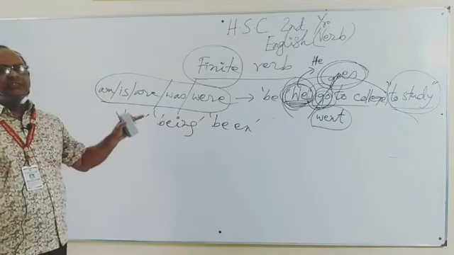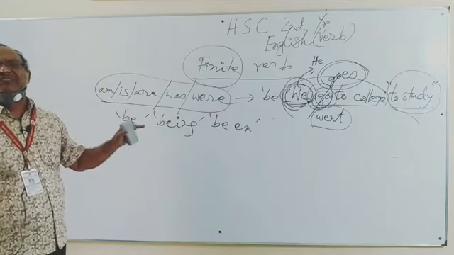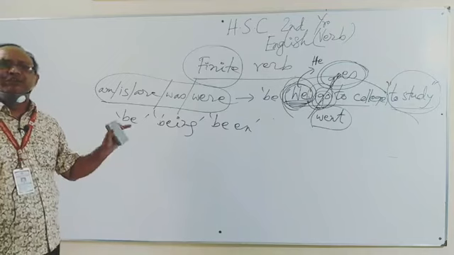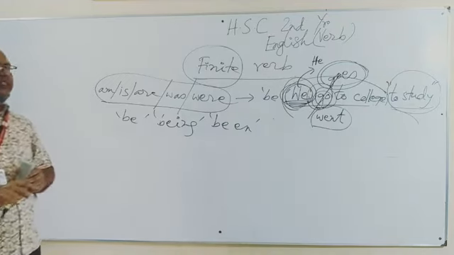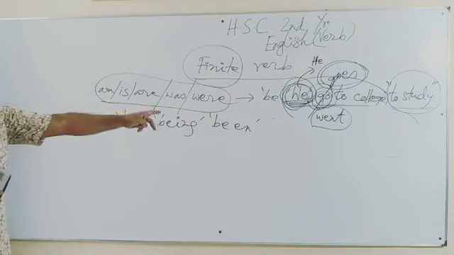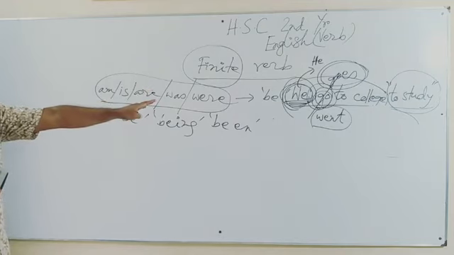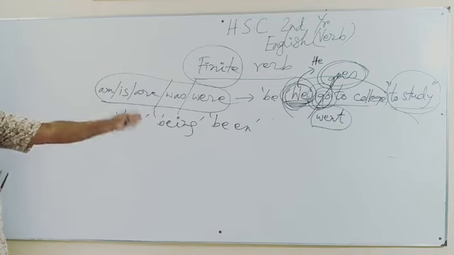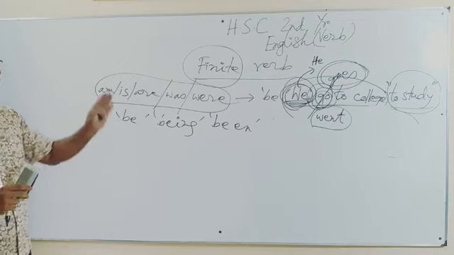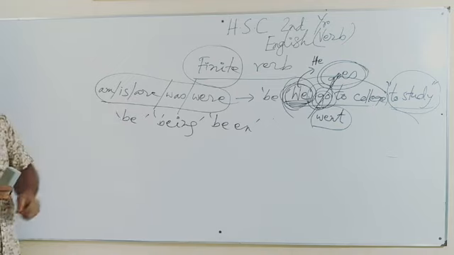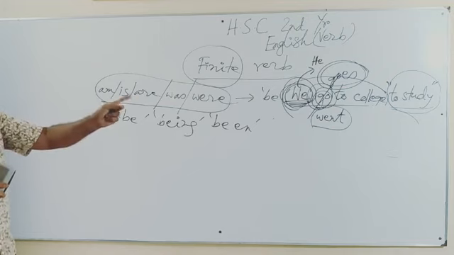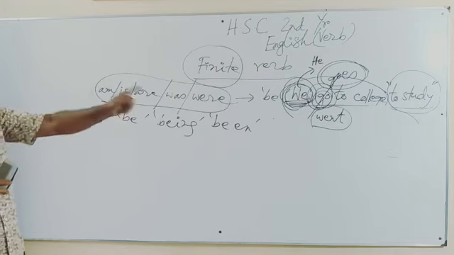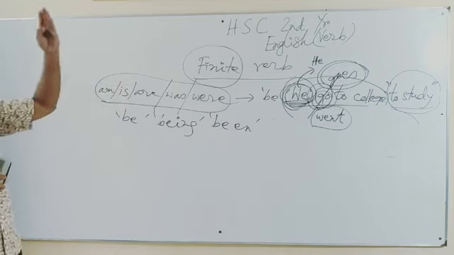First one, see whether it completes the sense of the sentence, that means the meaning of the sentence. And secondly, you can prove it by changing the number and person of the subject, which we have seen in the example. We have changed the number and person of the subject. What was it? Firstly it was we. Now we have changed it into he.